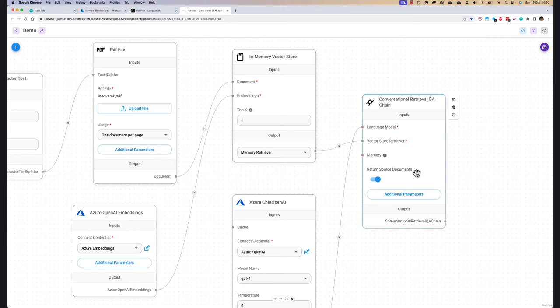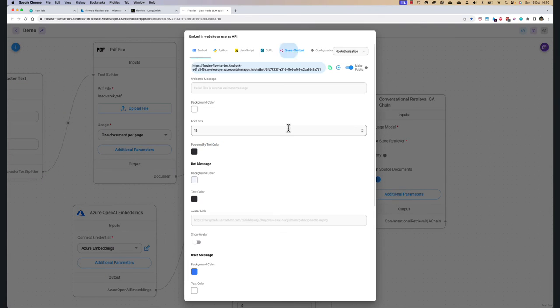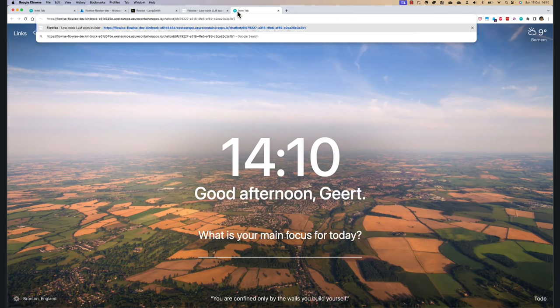And then we say, okay, when I think I found the answer, this retrieval QA chain, as it's called, don't worry about the naming, is going to give me the answer from the document. Now, this application, I can try out directly in the browser, directly here in this system, or I can ask to share it on a URL, and I'm going to take this URL and bring that over here.